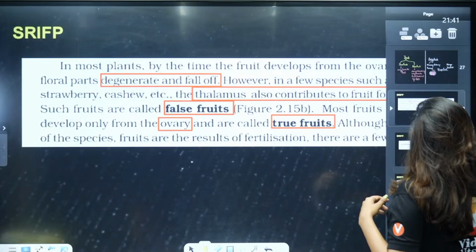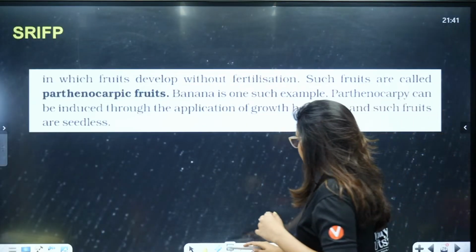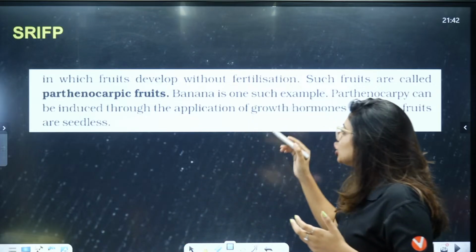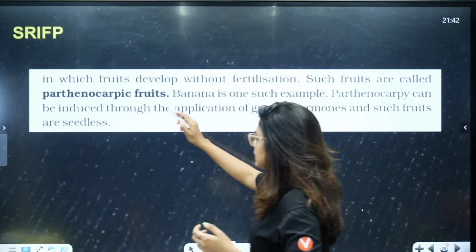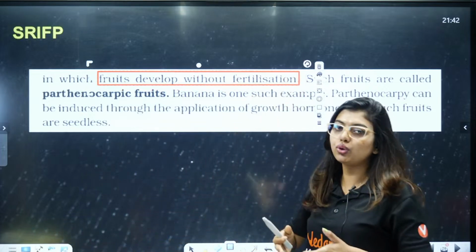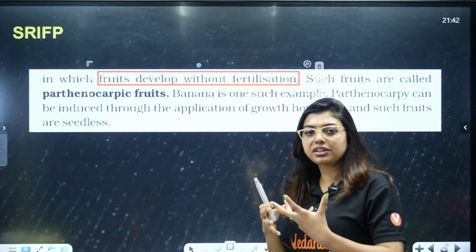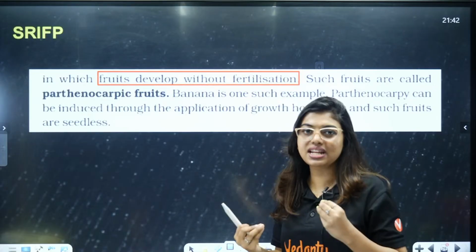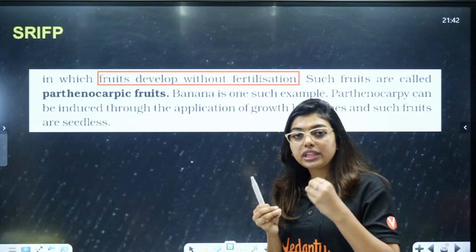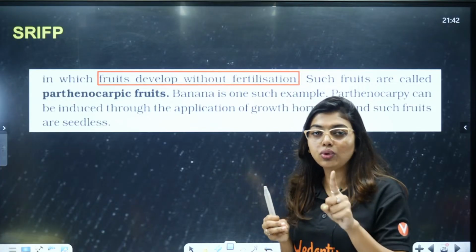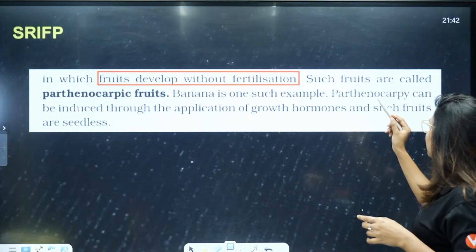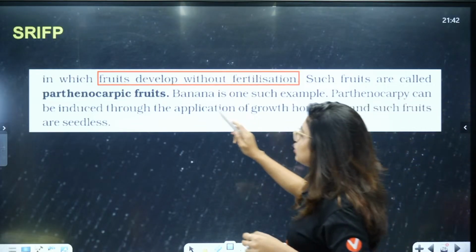Now, fruits that are formed without actual fertilization. So, fruits develop without fertilization. We just told that fertilization of the ovule and ovary is necessary for them to become the seed or the fruit. But there are a few fruits that become the fruit without actual fertilization, like banana. Such fruits are called parthenocarpic fruits.